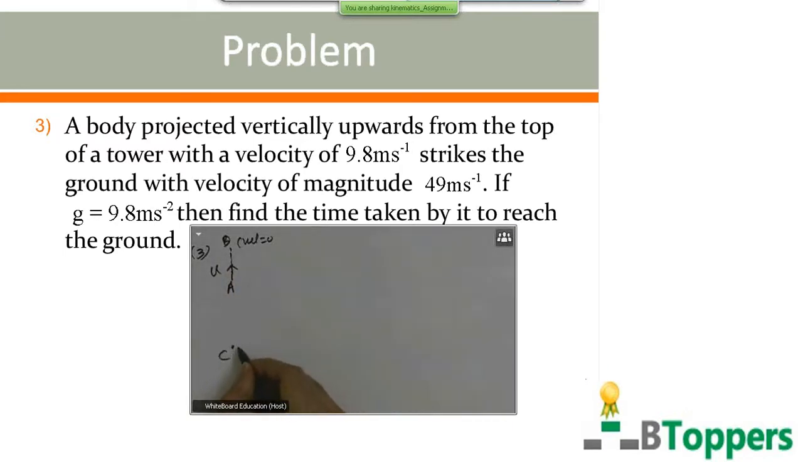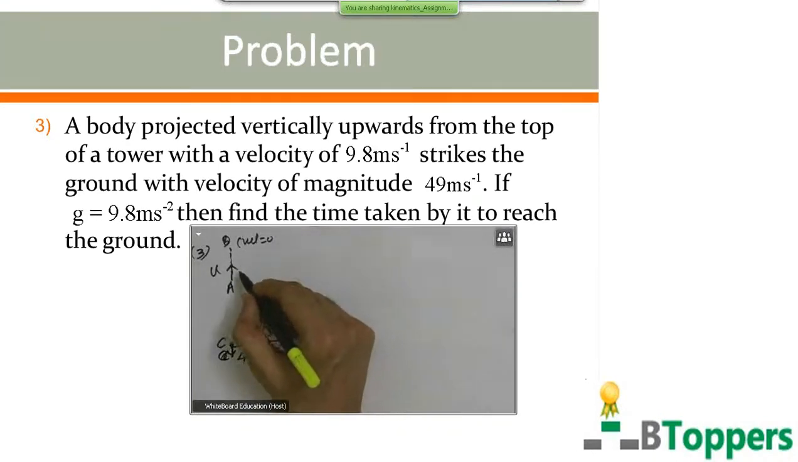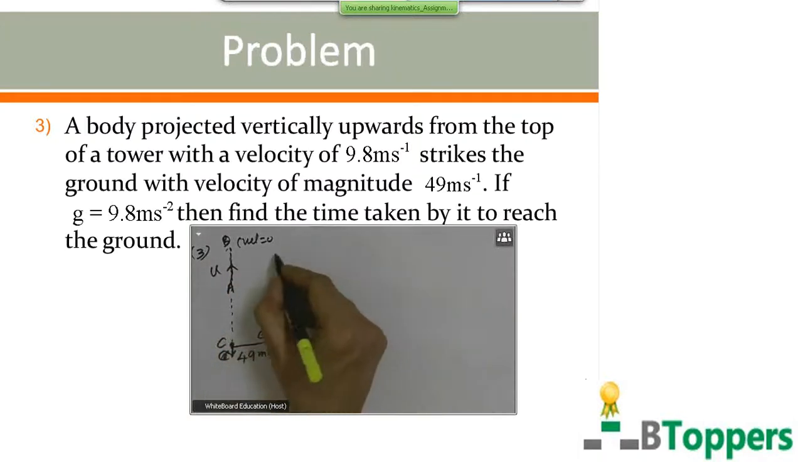Let C be the position of the body just before it strikes the ground. The magnitude of velocity at C is given to be 49 meter per second. The magnitude of the initial velocity at A is given to be 9.8 meter per second, which is directed vertically upwards. So consider the entire motion under gravity from A to B and then to C.